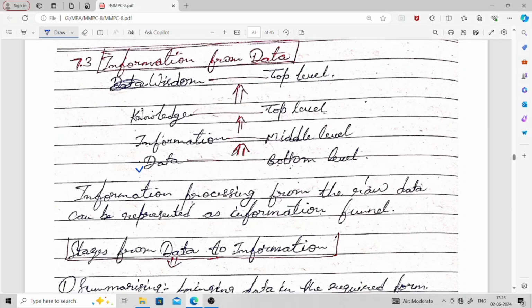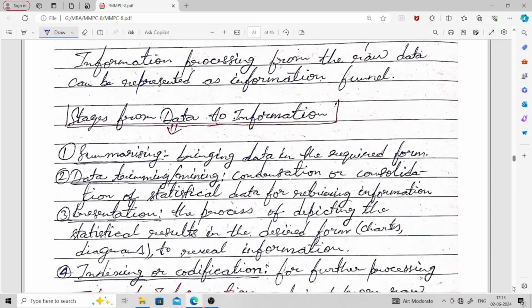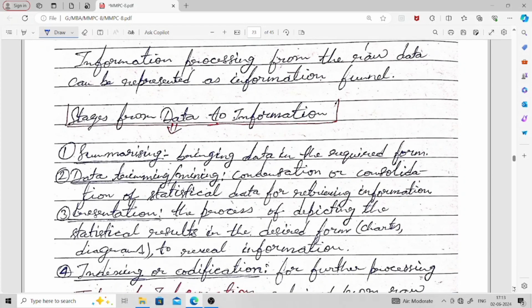Okay, so from the raw data, as you move towards the wisdom, it goes through a funnel. So whatever steps there are to get the information from the raw data, we call that the information funnel. So next, you have the stages from data to information. What are the different stages through which the data moves so that we can get the information? That's what you have on the screen.